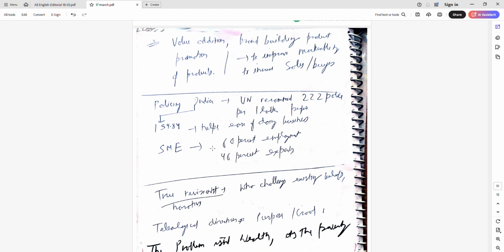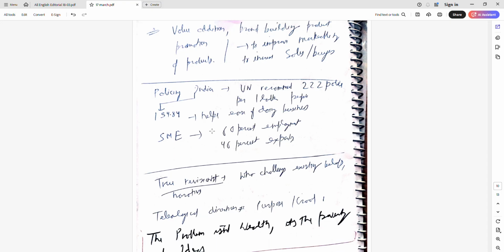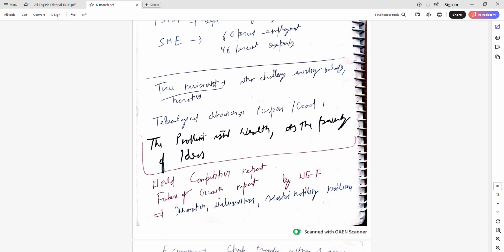This is a report. The UN recommends 222 police per 1 lakh people. In India, it is only 155, literally 155. If this is good, it will help in ease of doing business, because if investment doesn't come in, there is a criminal, unstable economy. Small and medium enterprises, not MSME only, provide 60% of employment and 46% of exports.